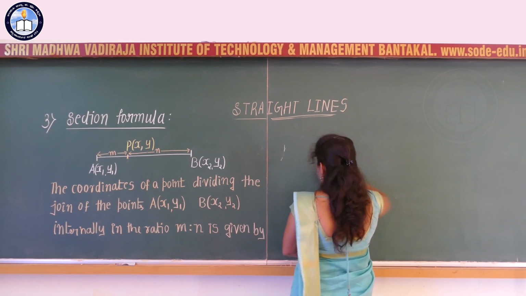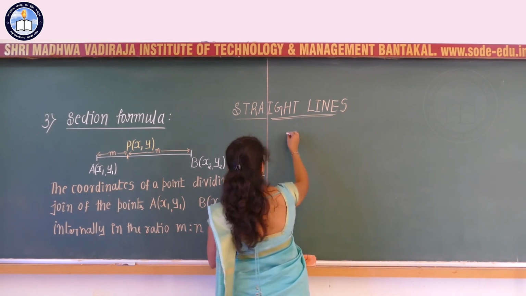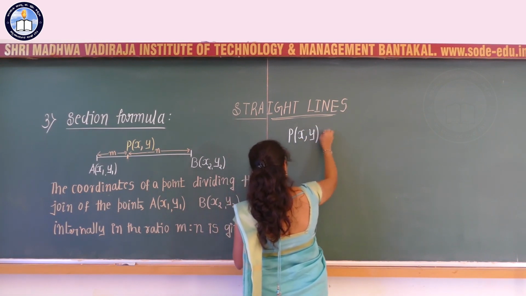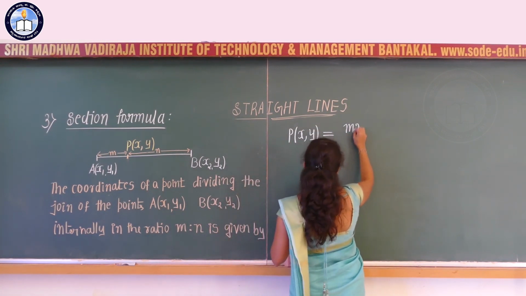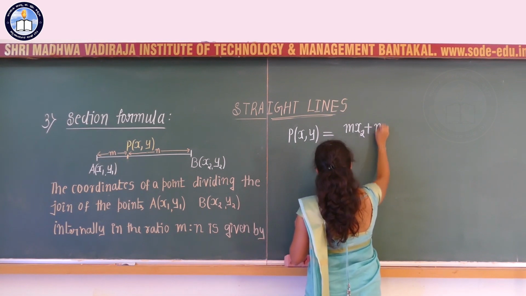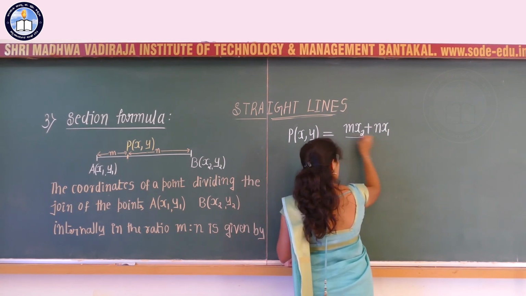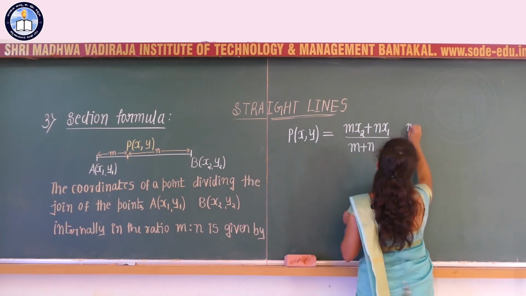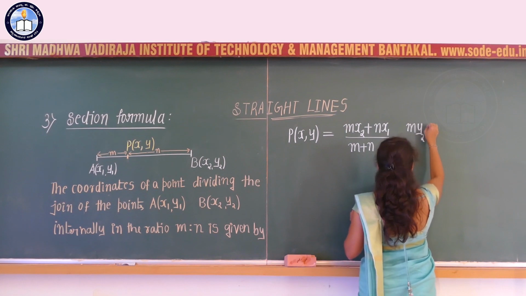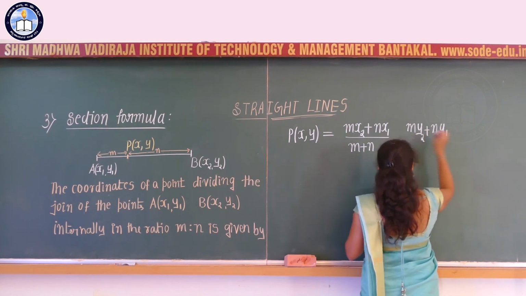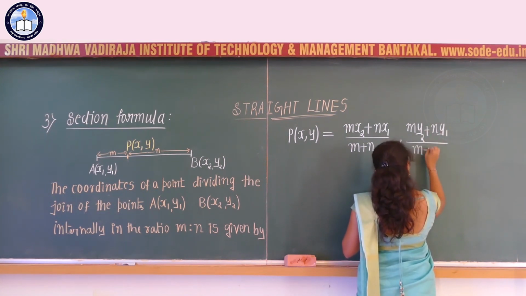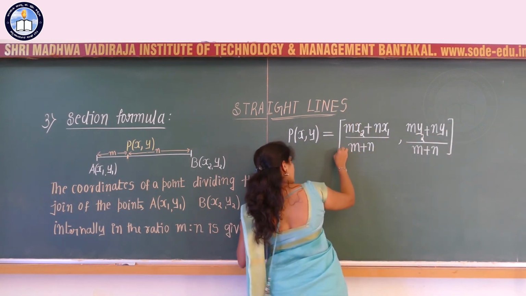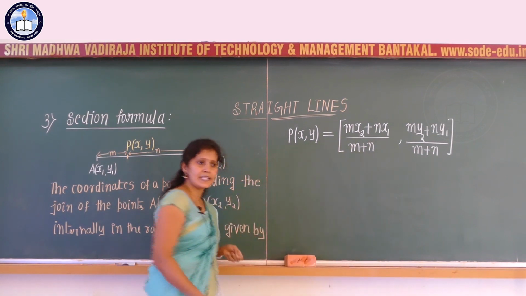P of x, y is equal to m into x2 plus n into x1 divided by m plus n, comma, m into y2 plus n into y1 divided by m plus n.